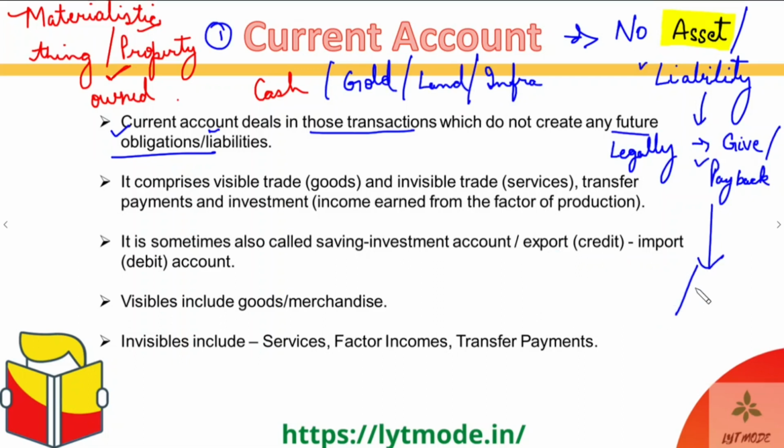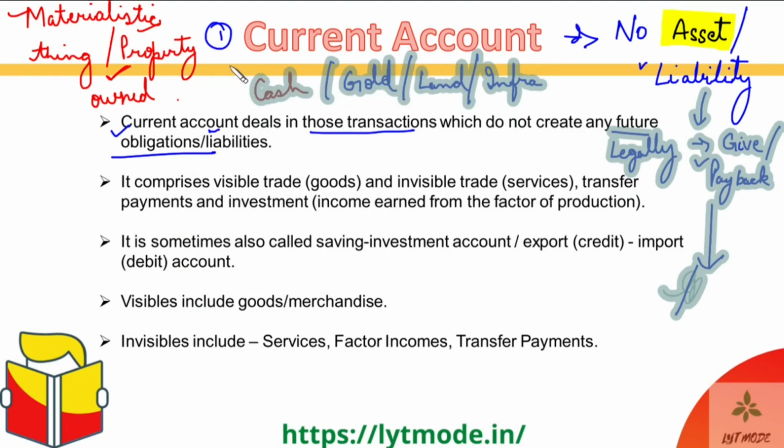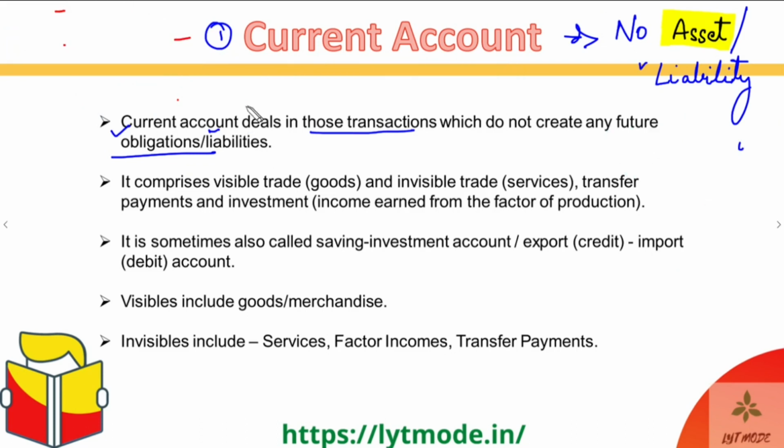So, any place where an asset or a liability is getting created or destroyed, that kind of a transaction falls under capital accounts. Okay. And anything where the assets or liabilities are not being touched, so no asset or liability, that kind of a transaction falls under current account. Got it, guys?